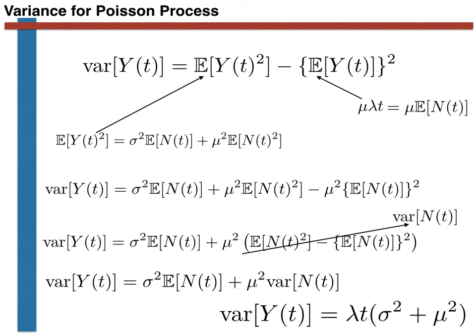The proof that we have just gone through is rather long. It is, however, relatively straightforward. The difficult bit is the first part, where you write out an expression for the expectation of Y(t) squared using the conditional expectation theorem. The rest is then just a lot of algebra and manipulation of equations that is not particularly challenging.